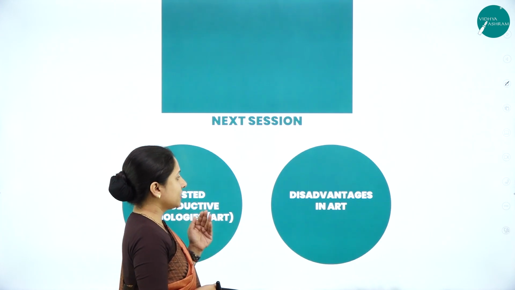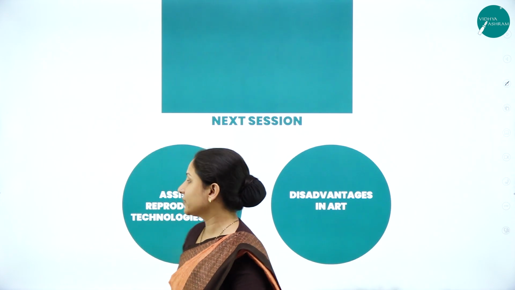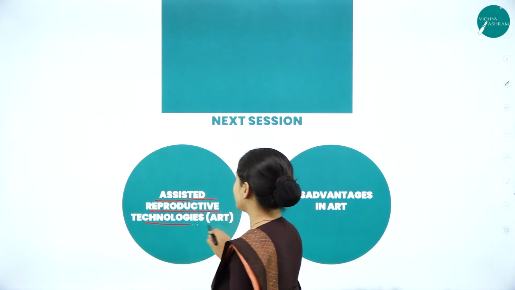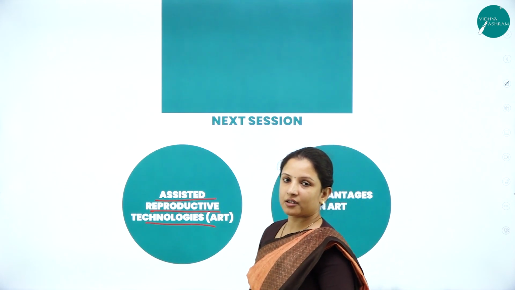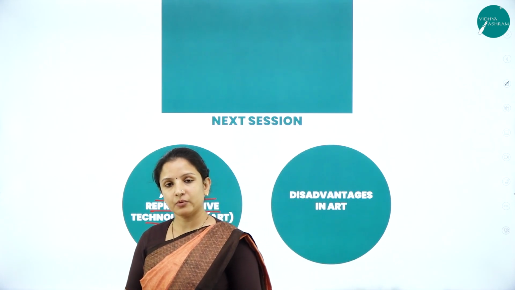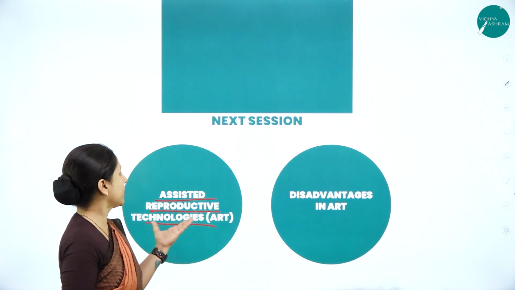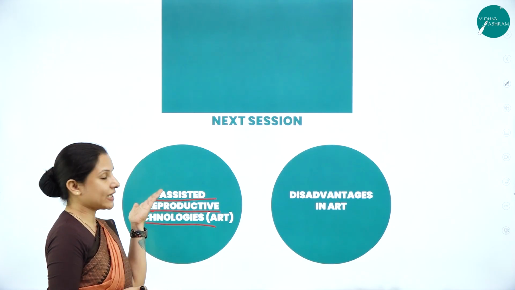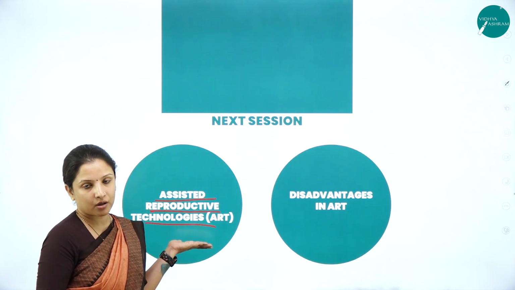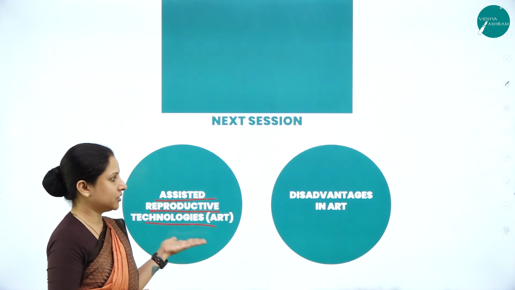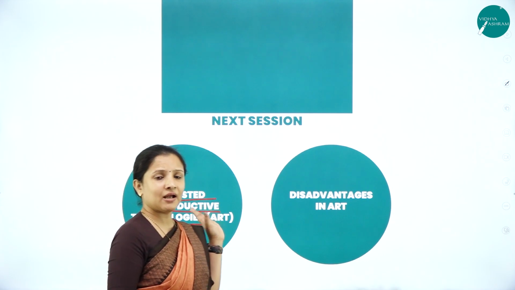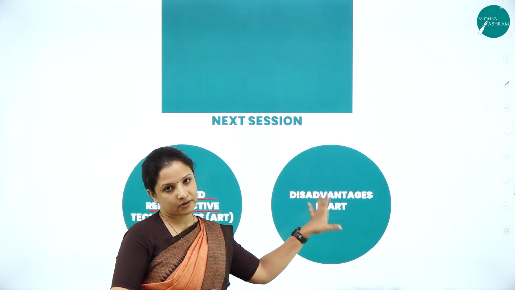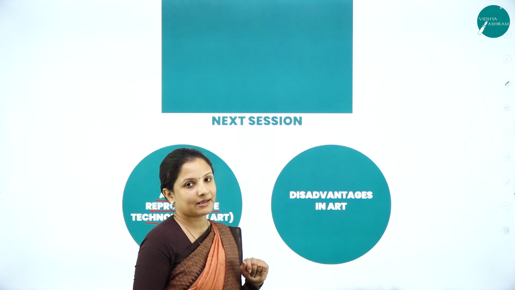In the next coming session, we'll completely talk about assisted reproductive technologies, that is those couples who are infertile and not capable of bearing a child can go into some of the advanced technologies which assist the couples in reproduction or childbirth. About those we'll study, and there are some disadvantages also in the assisted reproductive technology. So we'll discuss that as well.